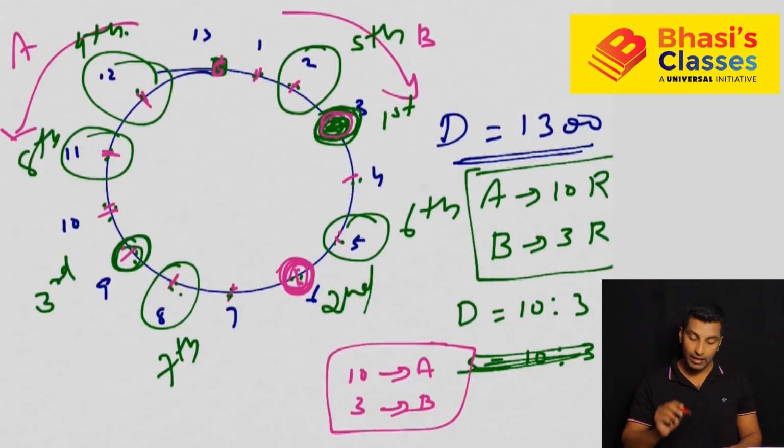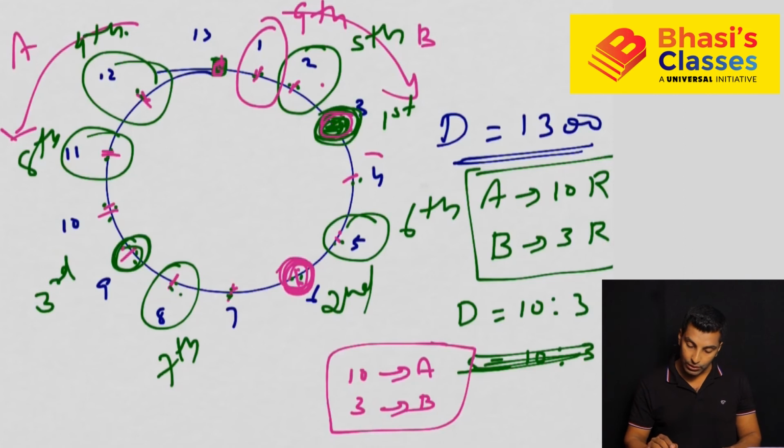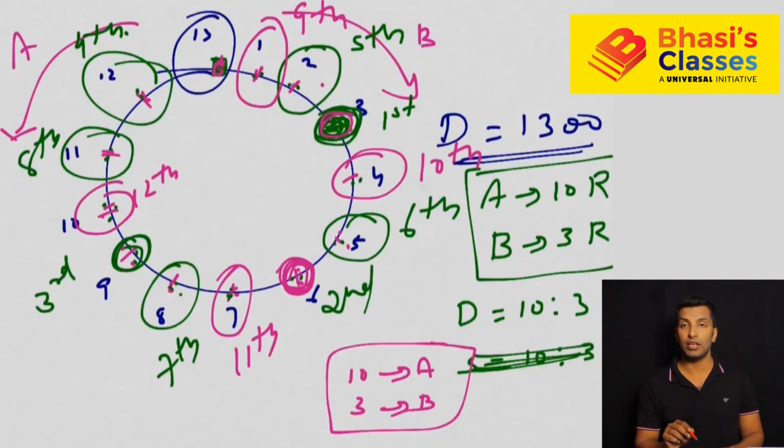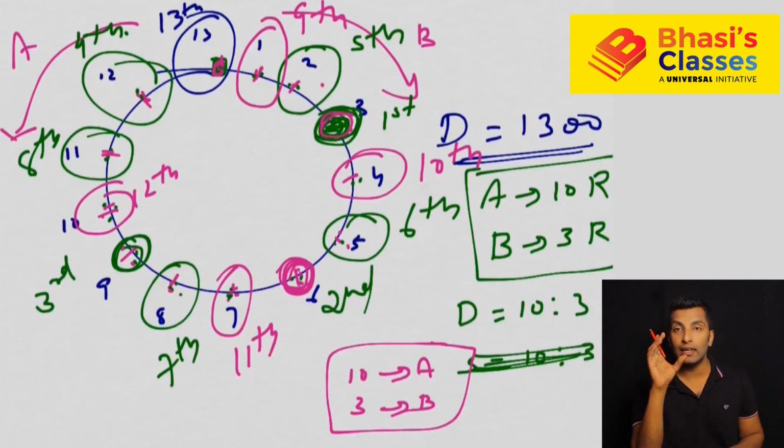And where is the ninth meeting? 1, 2, 3. So this is the ninth. The 10th, the 11th, the 12th, the same way. And where is the 13th meeting? That is here, because they are coming to the starting point again and they are stopping. So this is the 13th point. Now I told you 13 meetings, we got the 13 points.